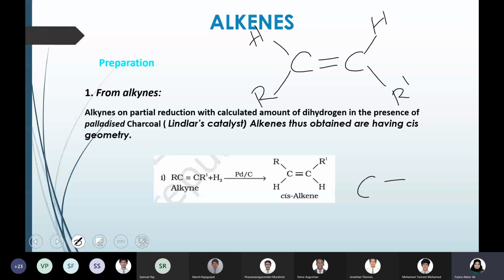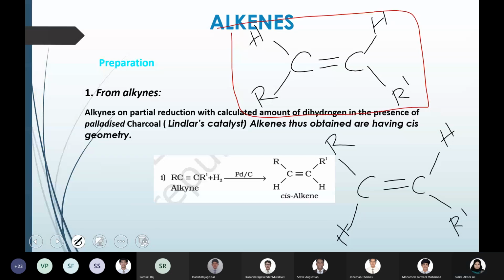So let me draw two diagrams over here. So what is the difference between these two diagrams? Is it same or is it different?